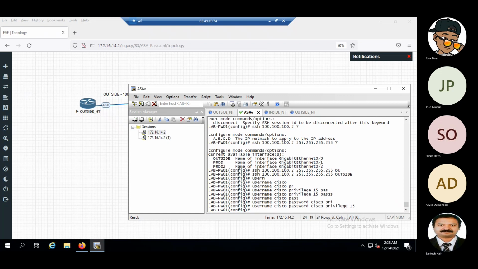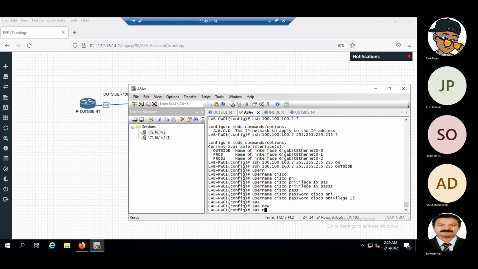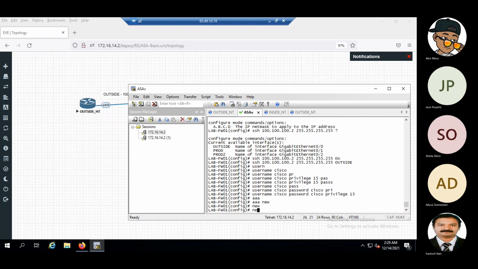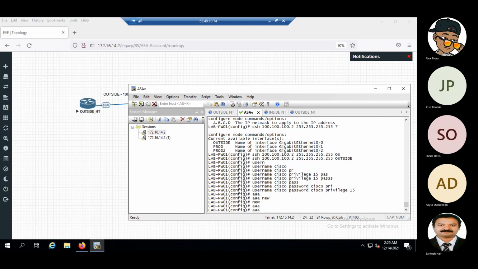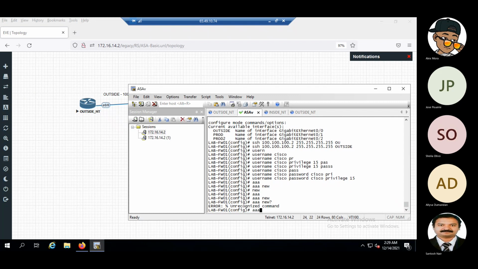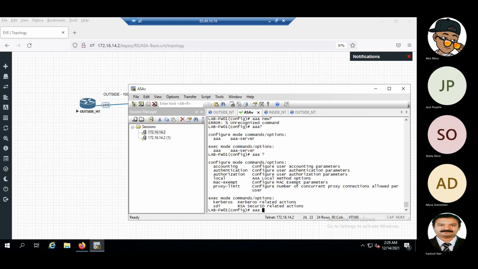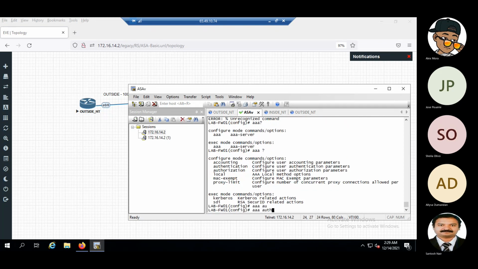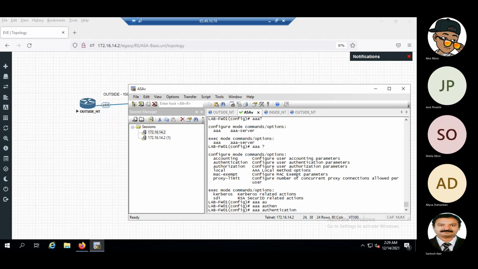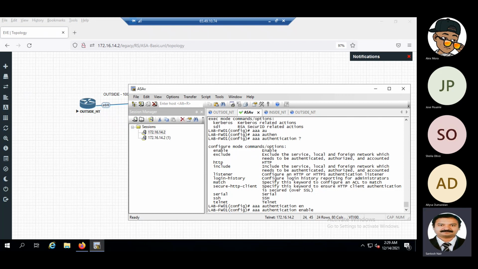Okay, so this is done. Authentication. Enable.